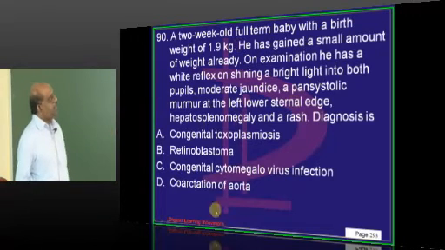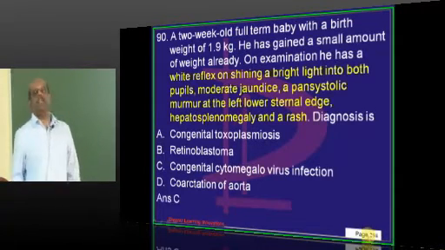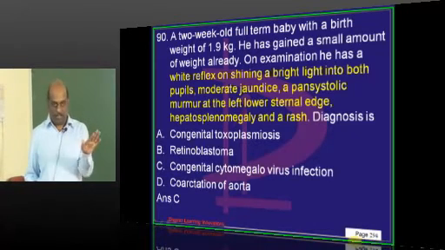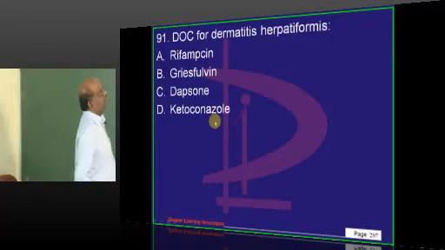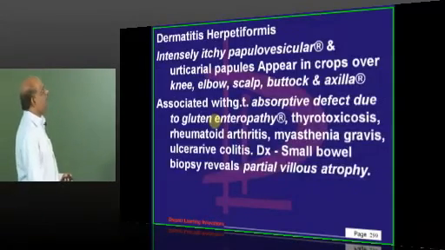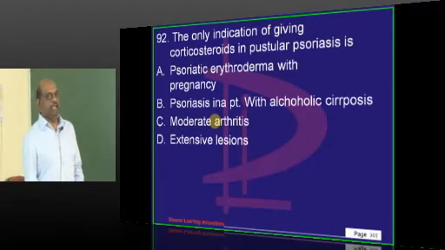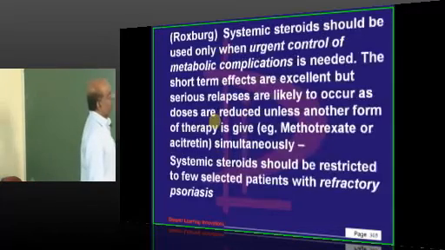What is your possibility? Classical of CMV. Most common infection among the TORCH group of infections is CMV, not toxoplasma. Now, for dermatitis herpetiformis, dapsone is what needs to be remembered. Steroids, when will you give? Generally we don't give. But if it is very extensive lesion, then we can give.